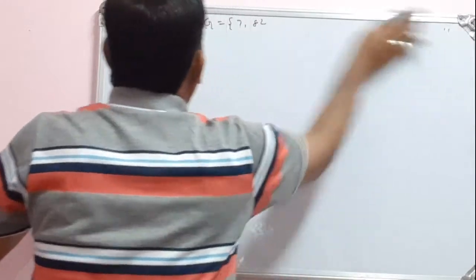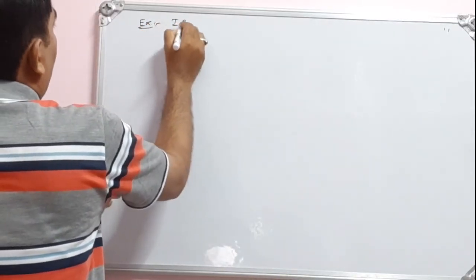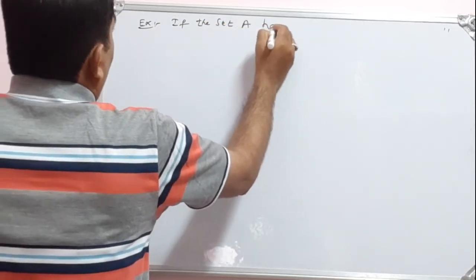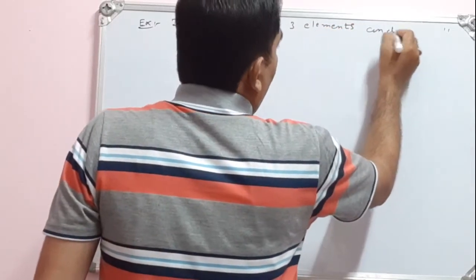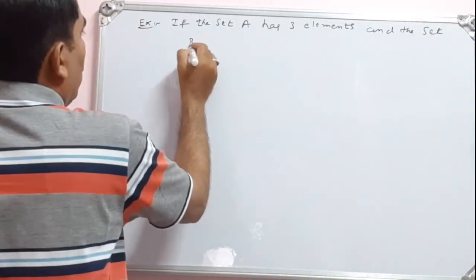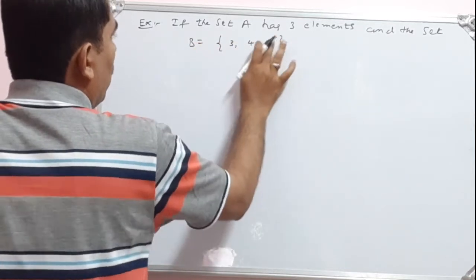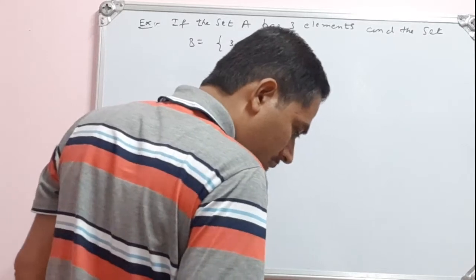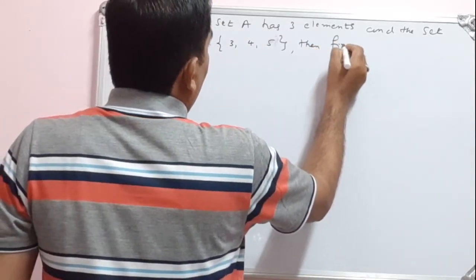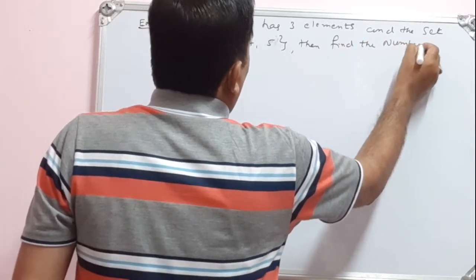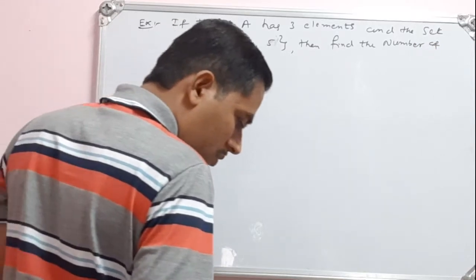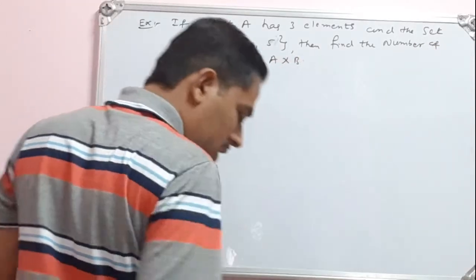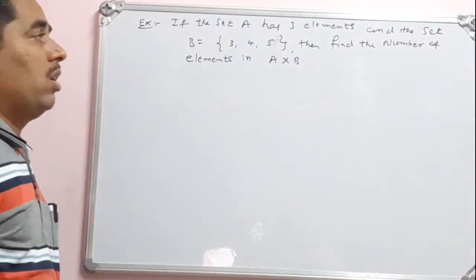So let me take up another example. If the set A has 3 elements and the set B is equal to {3, 4, 5}, then find the number of elements in A cross B. So this is another simple example.